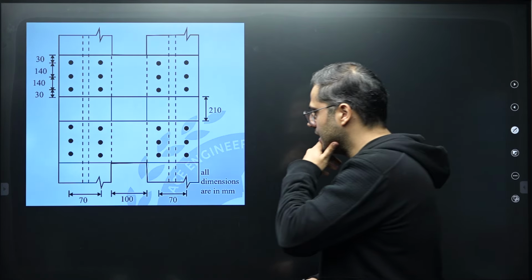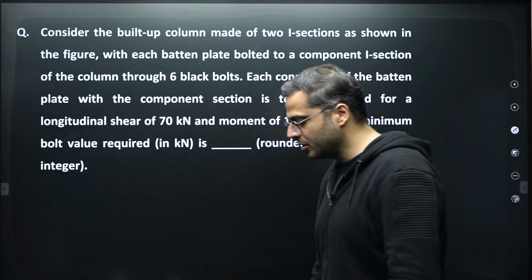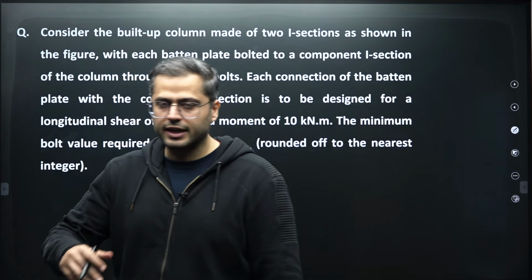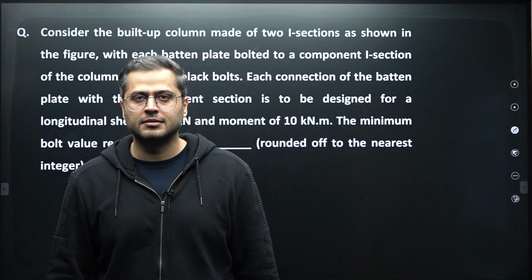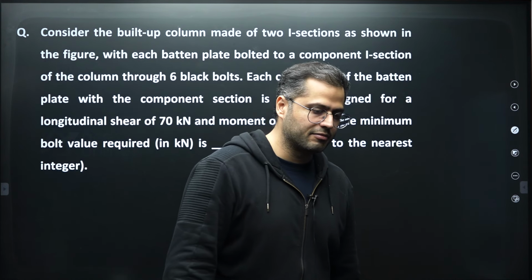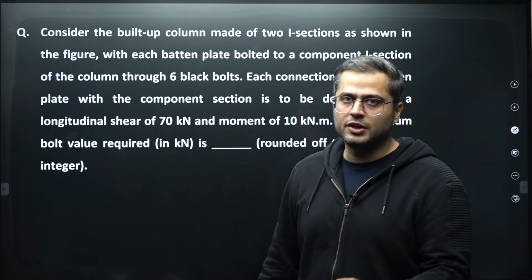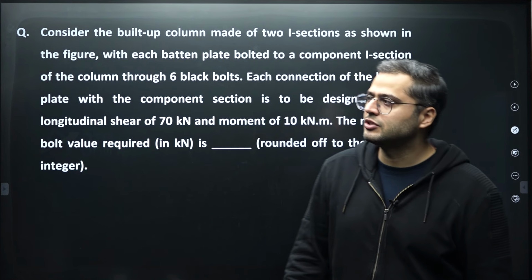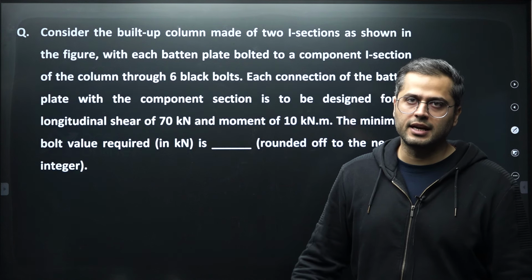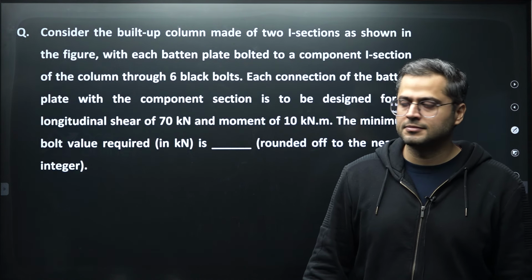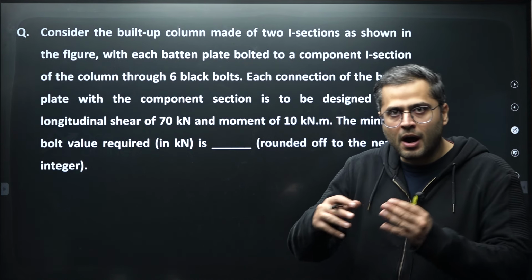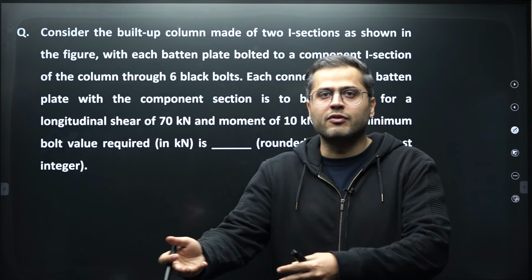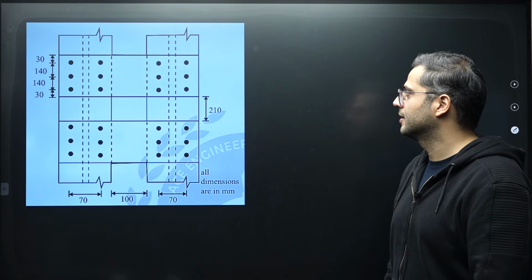It is as simple as that, if you have done a good number of questions over the years, and specifically design questions, especially engineering services mains type questions. Then this question would have been very easy for you, right? This is the first time I saw a very challenging question in the GATE examination from steel structures, because it was a part of design of connection in a battened column.